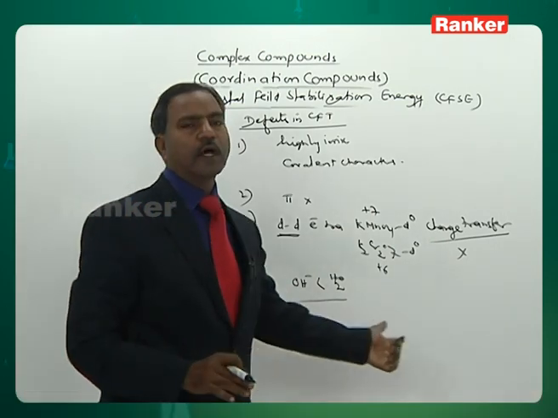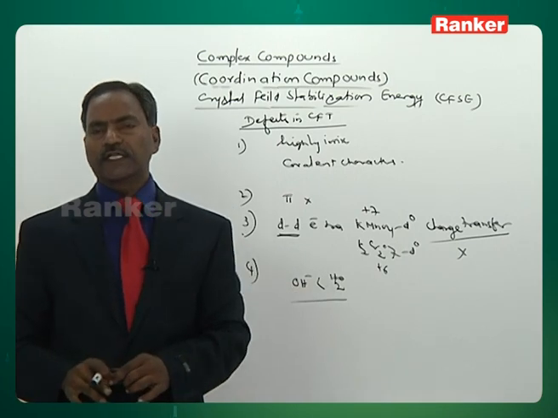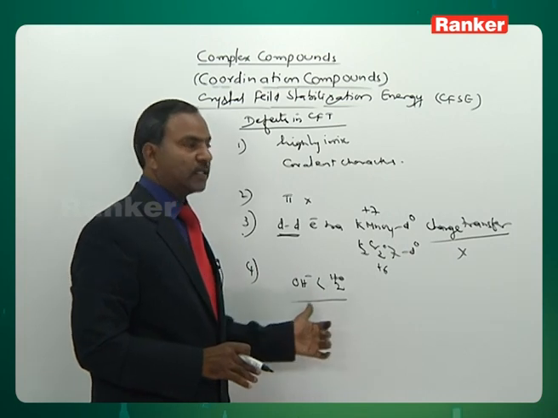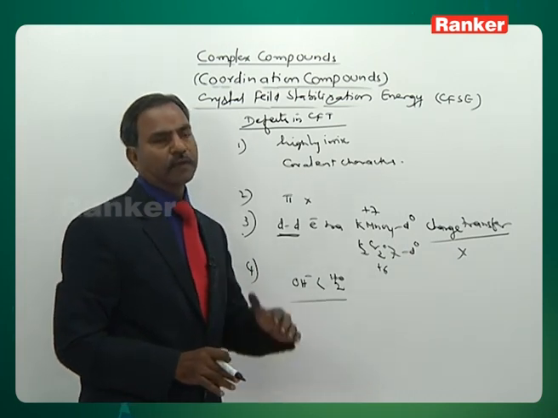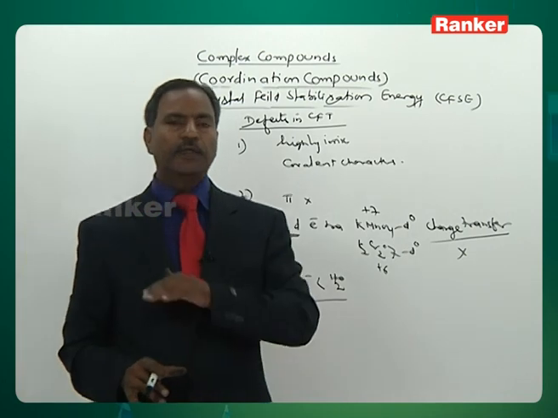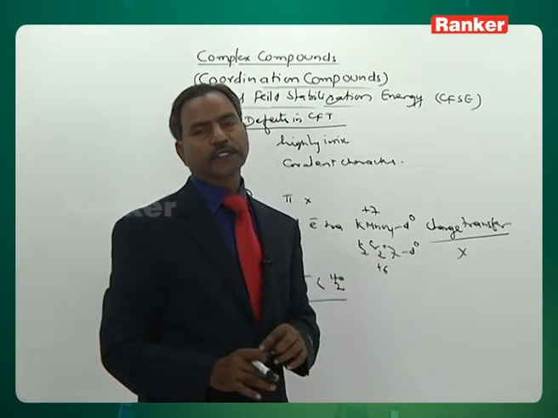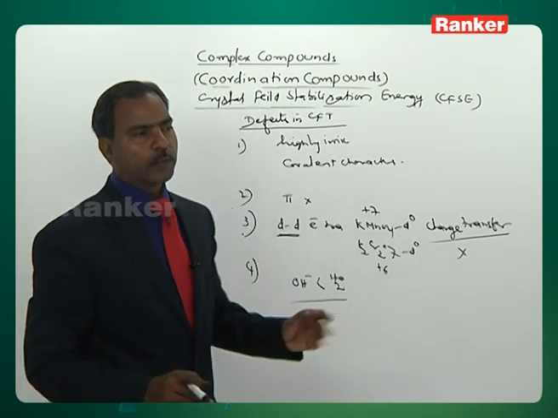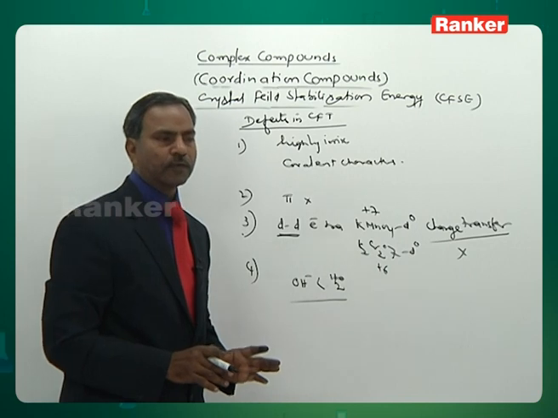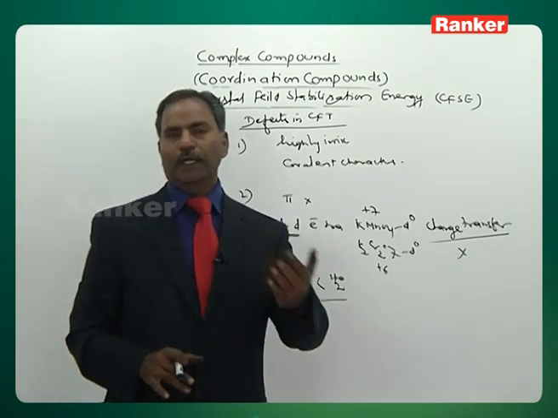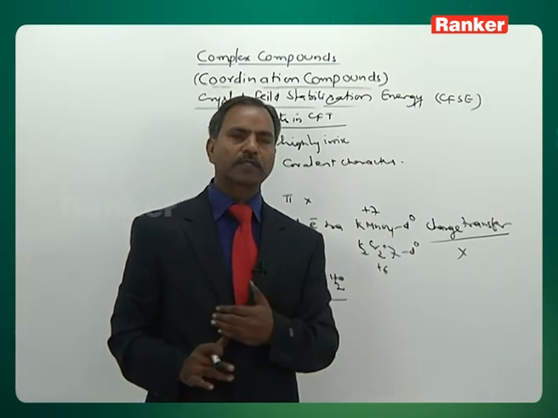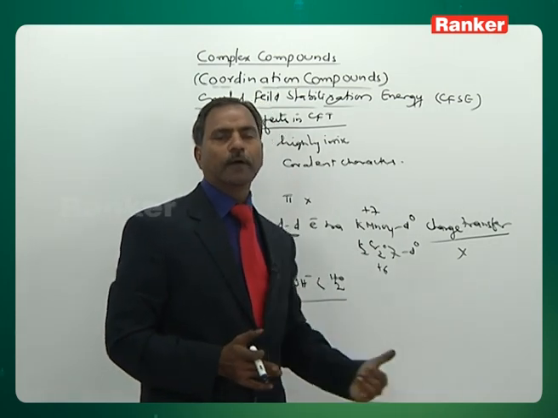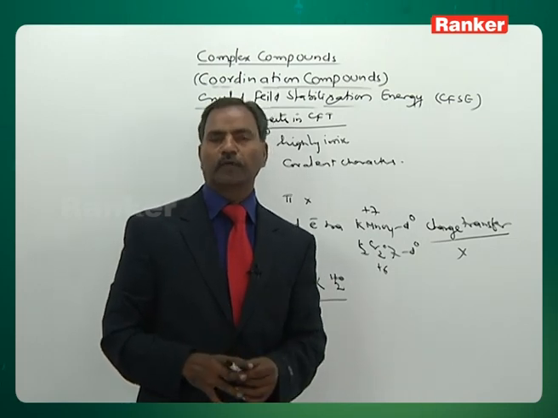Coming to the next, there are some deviations in the increasing order of field strengths. OH minus is given as a lower field strength than H2O, which is not the correct order. This concept is also not thoroughly explained by CFT. This is about CFT: postulates, applications, different coordination numbers and color properties, CFSE values, and some important defects in crystal field theory.